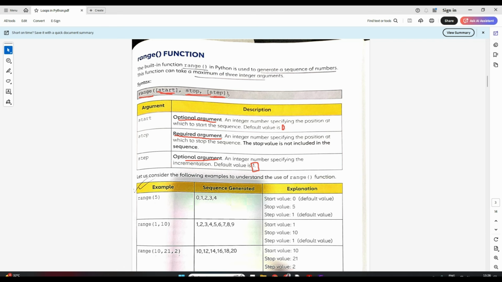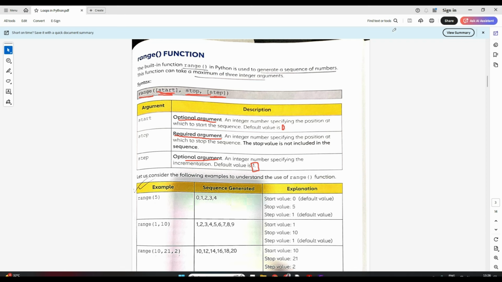But now suppose I want to generate even numbers 2, 4, 6, like this. So maybe I want to generate 2 to 10: 2, 4, 6, 8, 10. So my start will be 2, my stop will be 10, and what will be the step? Just think. Step will be 2, because I want to generate the numbers in steps of 2, means leave 2, 2, 2, and then you go.